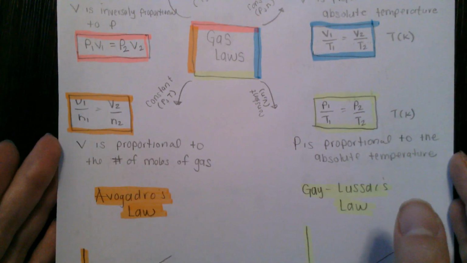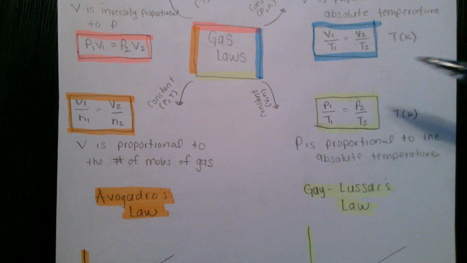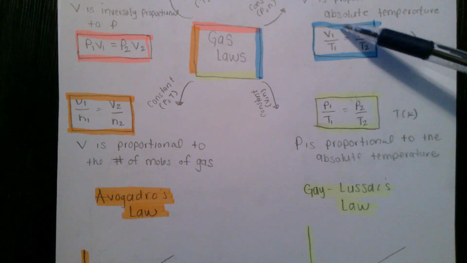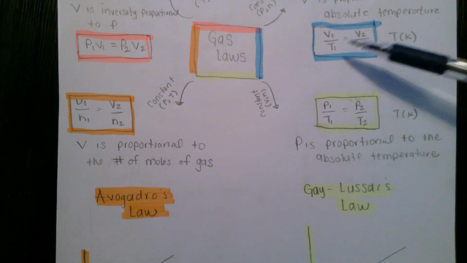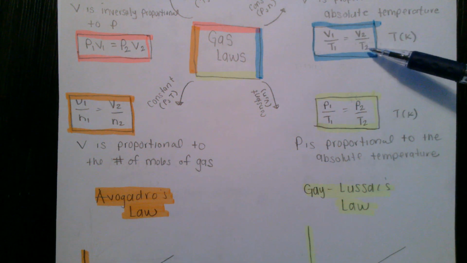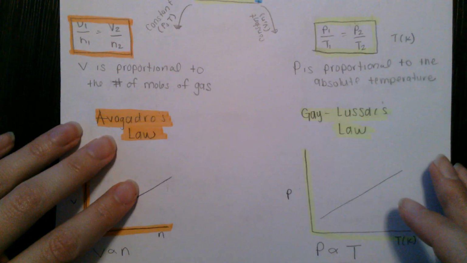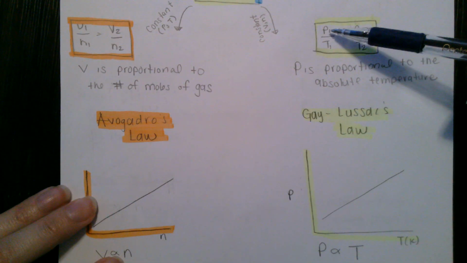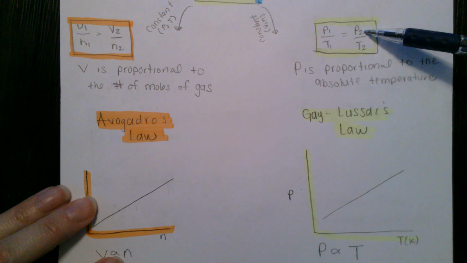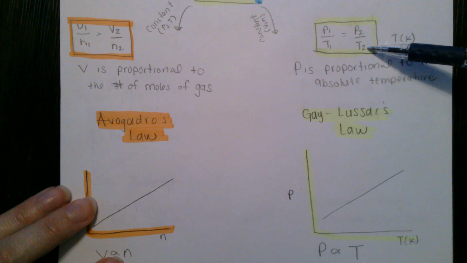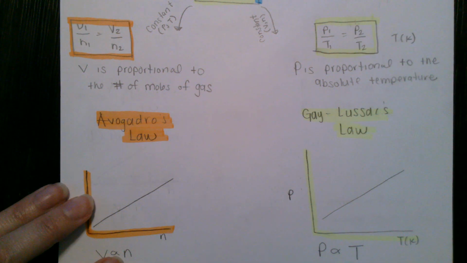I think I forgot Charles' law. So Charles' law, V1 over T1 equals V2 over T2. Again, these are 2 sets of conditions. So you have an initial volume and temperature, and say you change the temperature of the gas, you can calculate the new volume. Same here: if you have an initial set of pressure and temperature, and you change the pressure of the gas, you can calculate what the new temperature would be. Okay, so 2 sets of conditions here.